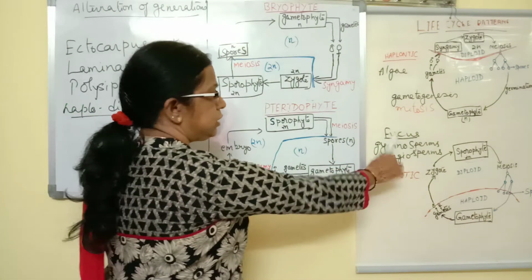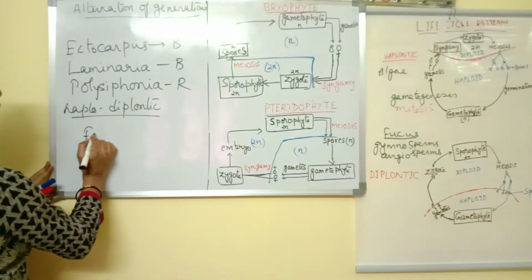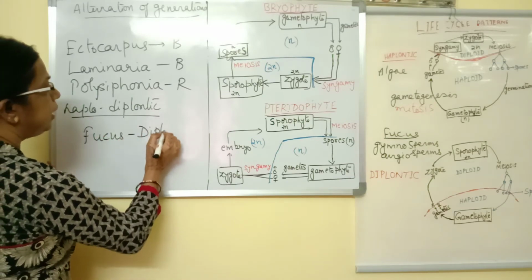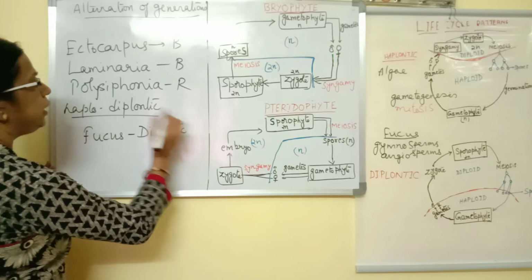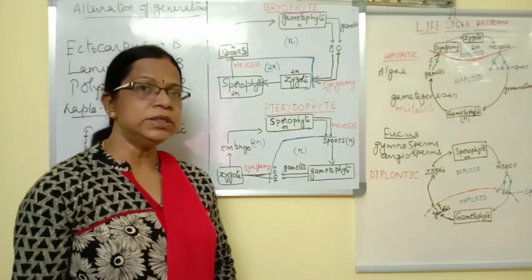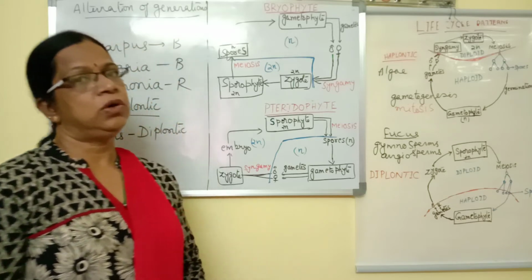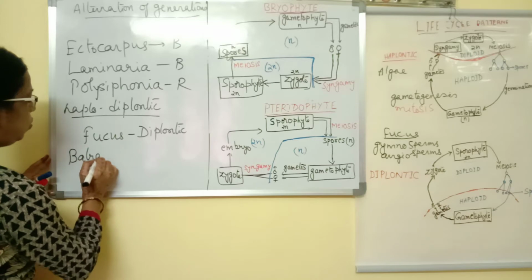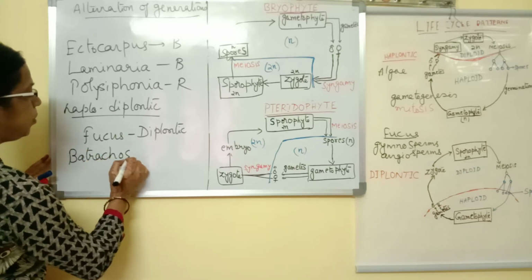Another exception is Fucus, showing a diplontic life cycle. So these are some of the exceptions. There is another exception, an alga called Batrachospermum.